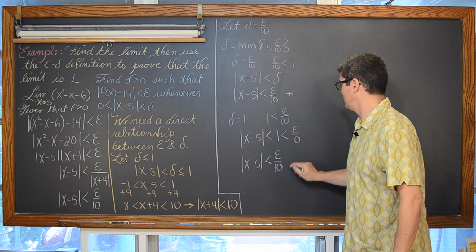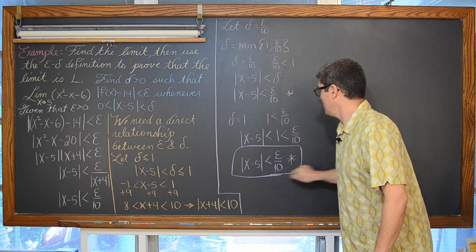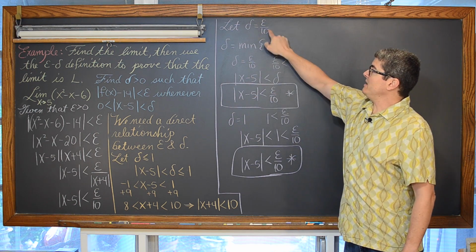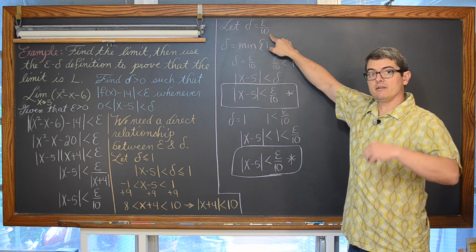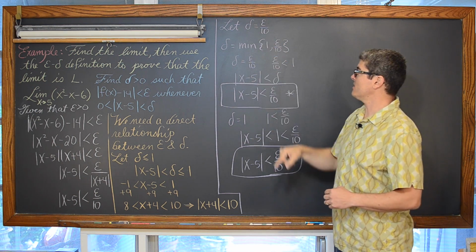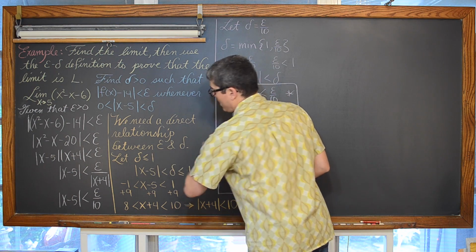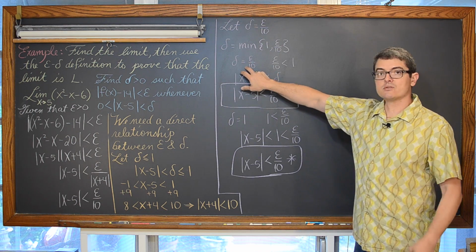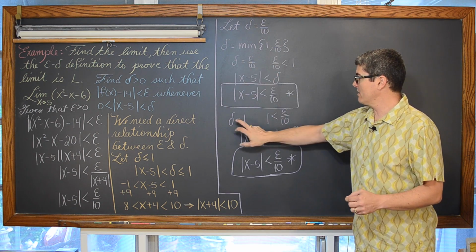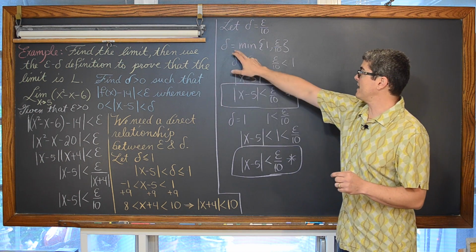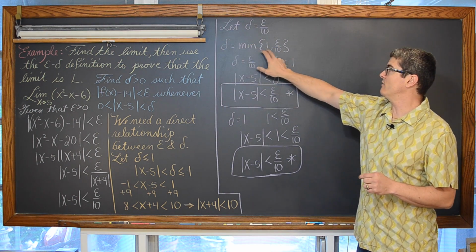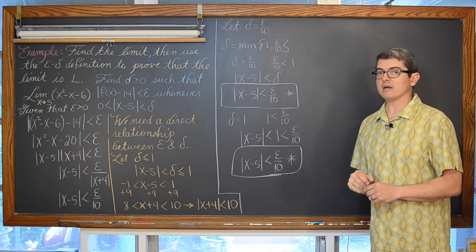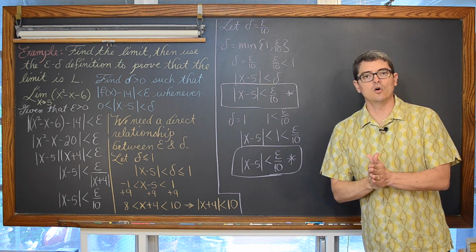So I can still write that statement, letting delta be equal to epsilon over 10, that direct relationship we got by setting delta to be a maximum of 1, has to be less than or equal to 1. Either way, whether delta is set equal to epsilon over 10, or delta is equal to 1, with that condition that delta is the minimum of 1 or epsilon over 10, it's still acceptable to write the same statement that the absolute value of x minus 5 is less than epsilon over 10.